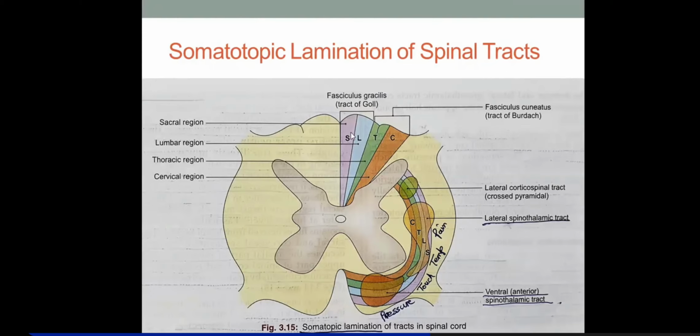So in short, in the dorsal column, the upper segments of the spinal cord are placed laterally and the lower segments medially. And once again, in the corticospinal and spinothalamic tracts, the cephalic end faces medially and the caudal end faces laterally. Okay, so it's done.